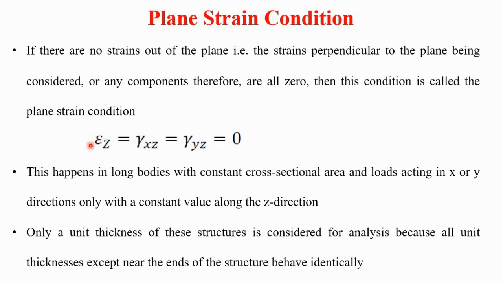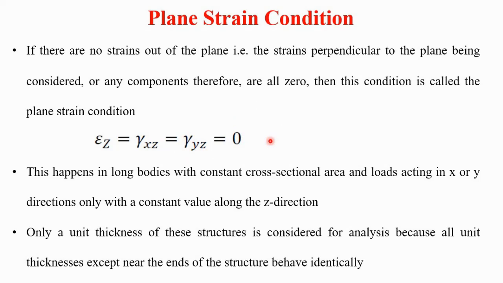So we can see here the strain Ez along the z direction, or we can say gamma xz and gamma yz, are equal to 0. Okay, all these are equal to 0. This happens in long bodies with constant cross sectional area and loads acting in x and y directions only, with a constant value along the z direction.